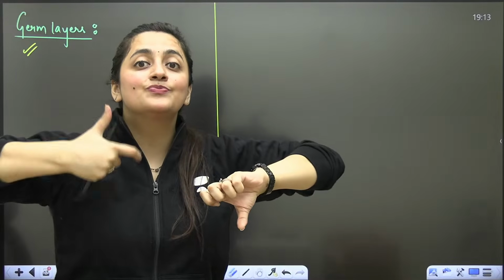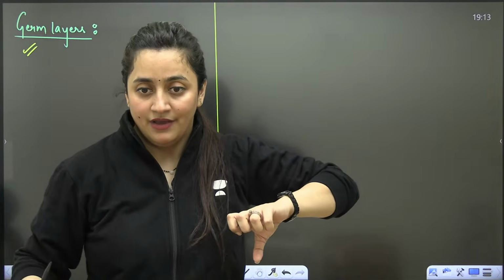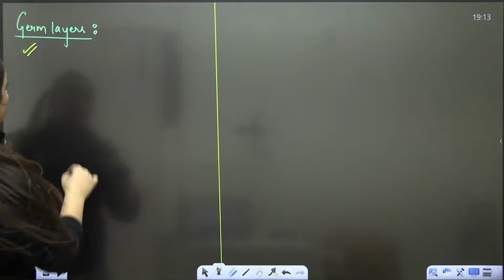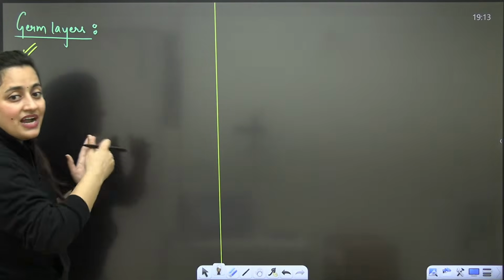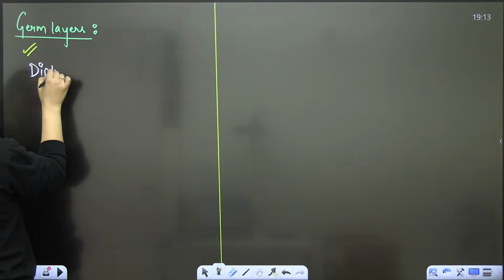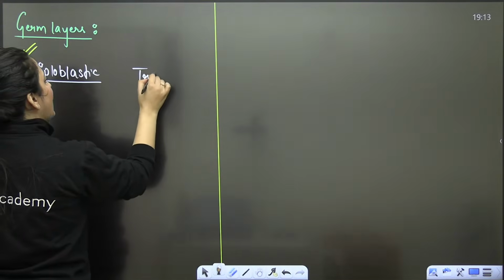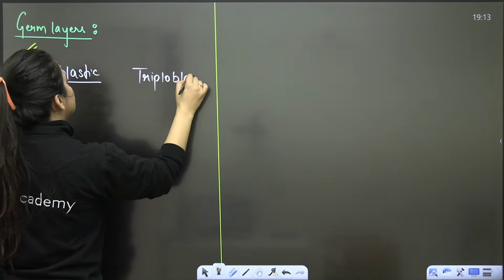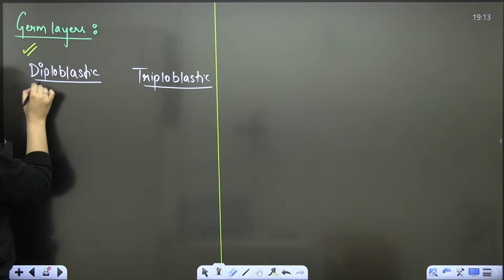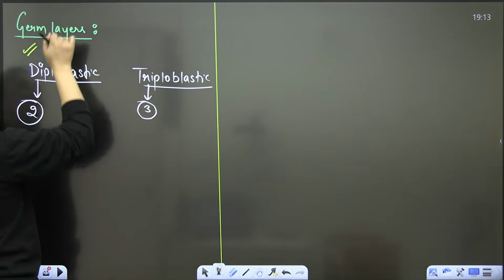These germ layers are responsible for the formation of different body organs, different body systems, right? So when you talk about these germ layers, on the basis of that, when we classify the organisms, we will see we have two things: diploblastic organisms and triploblastic organisms. Diplo, di means 2, tri means 3, right? You are talking about the germ layers.